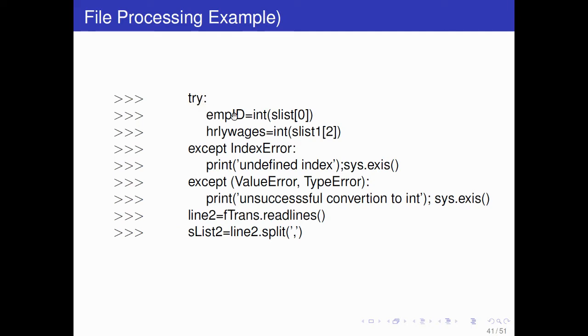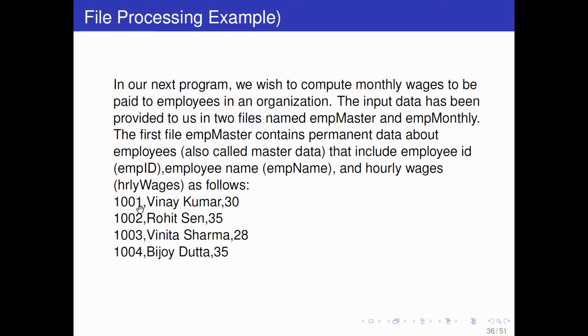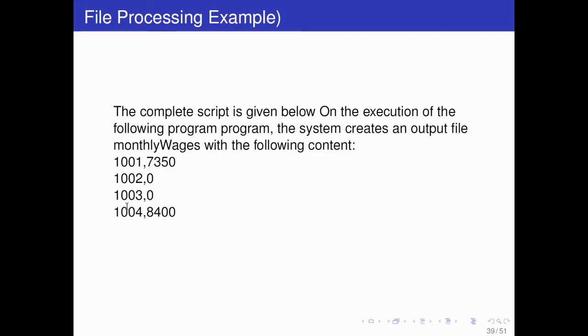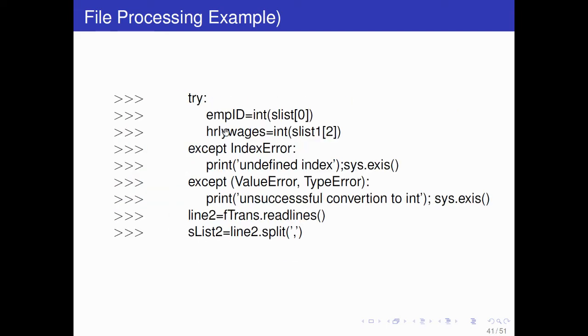Then try employee id, so like int s list 0, so 0, you first have employee id here. So at the zeroth index you will have employee id. Then at the first index it has name, okay. So at the second index it has hourly wages.